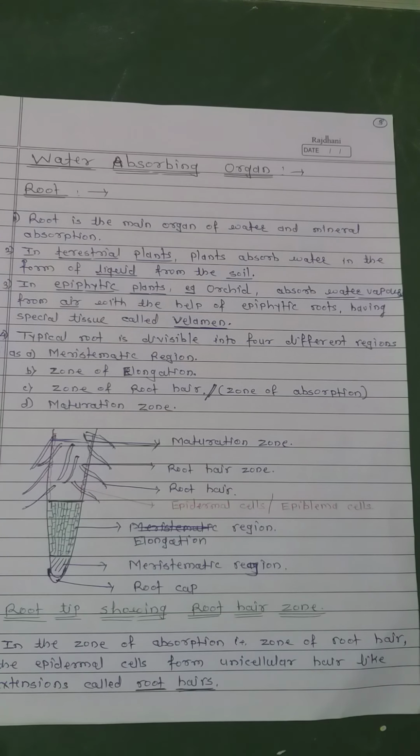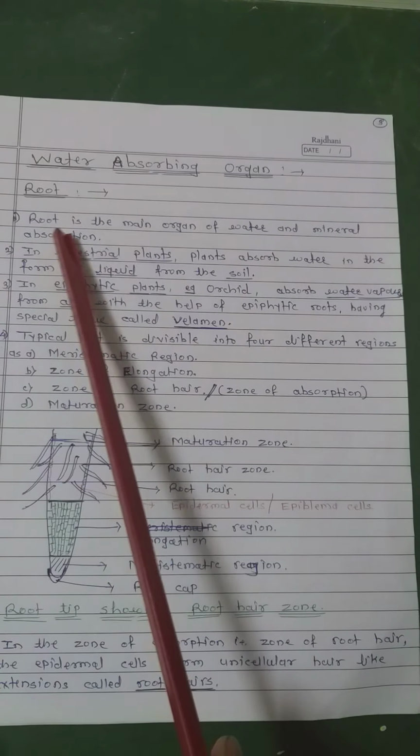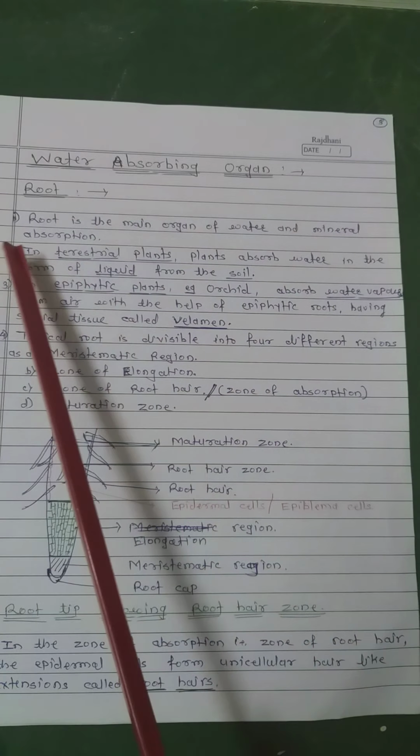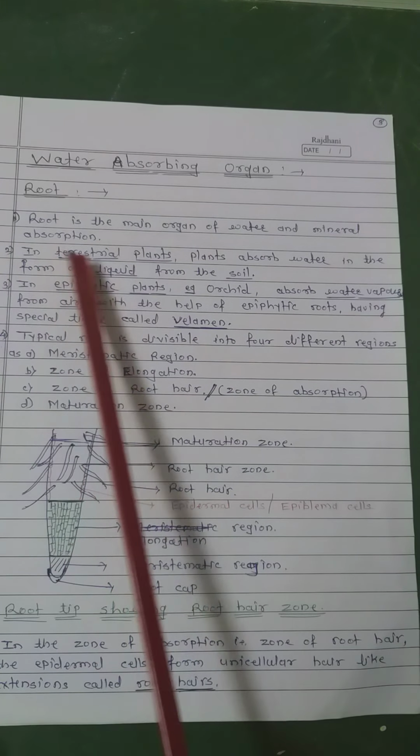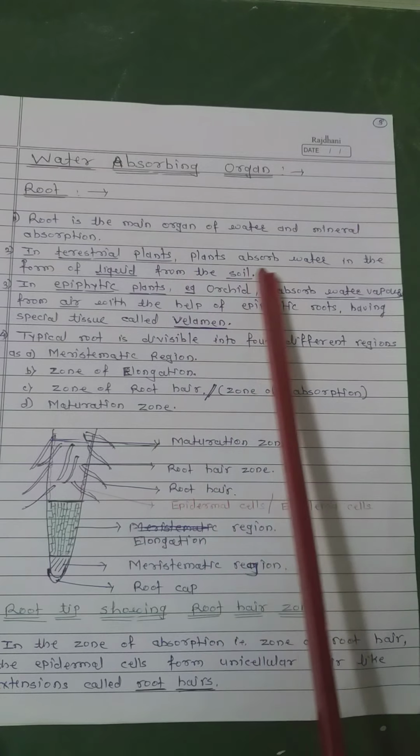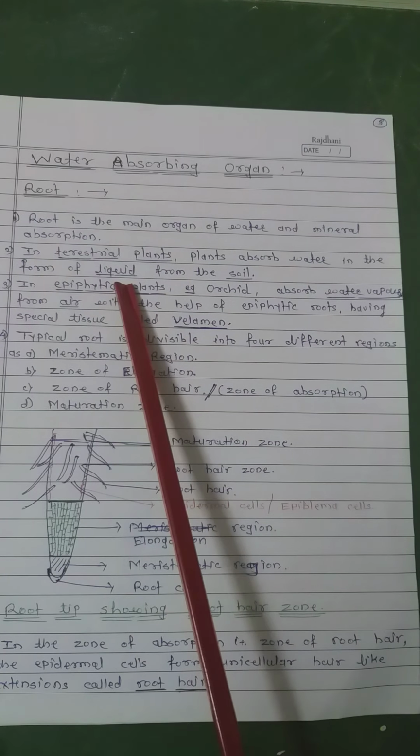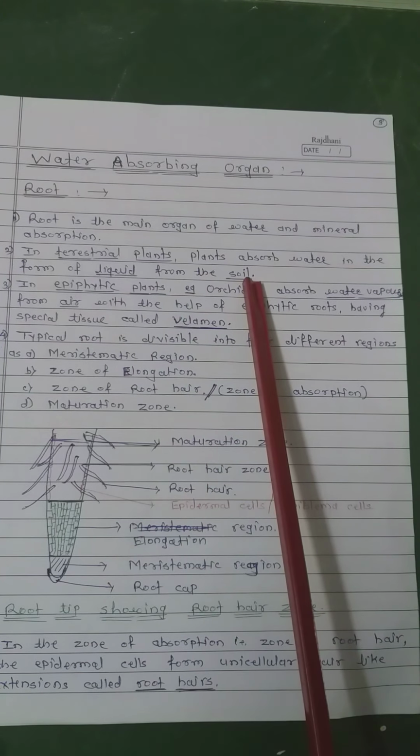Now, what are the water absorbing organs in plants? Root is the main organ of water and mineral absorption. In terrestrial plants, the plant absorbs water in liquid form from the soil.